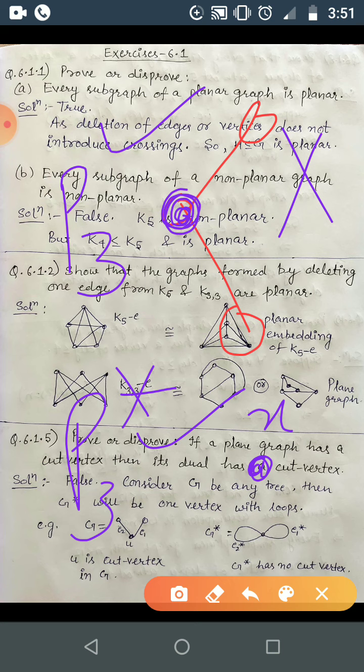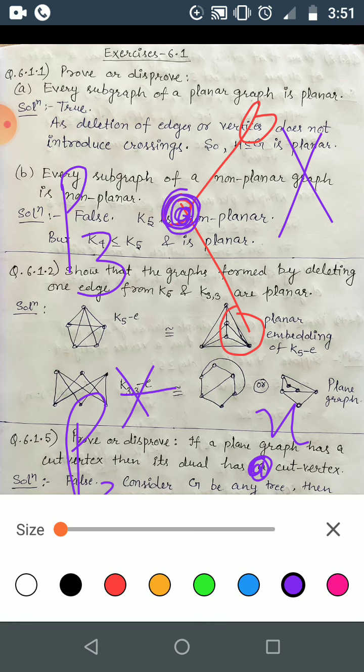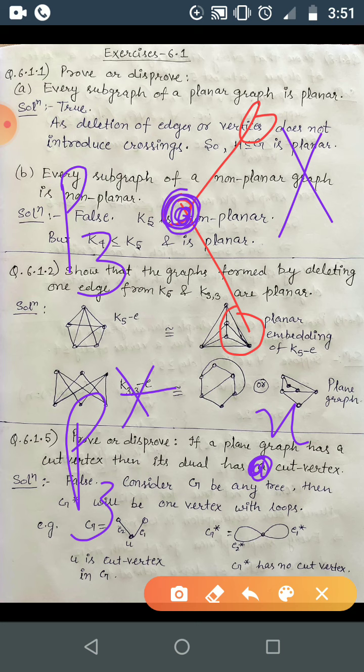Correct. So here this x becomes this x, this face becomes the vertex, and this edge is even, and it will be even star, because here also we have x, here also we have x, so this will be x to x, that will become a loop. Correct.